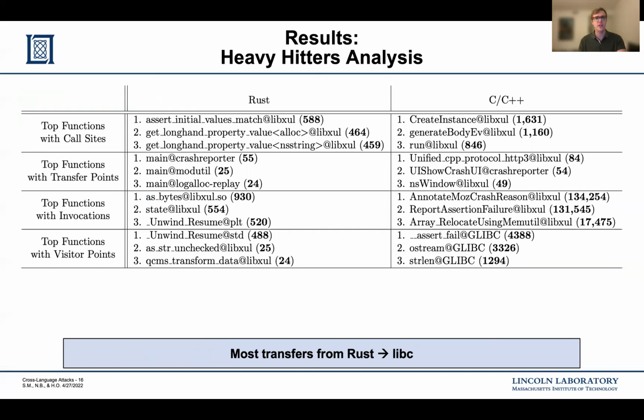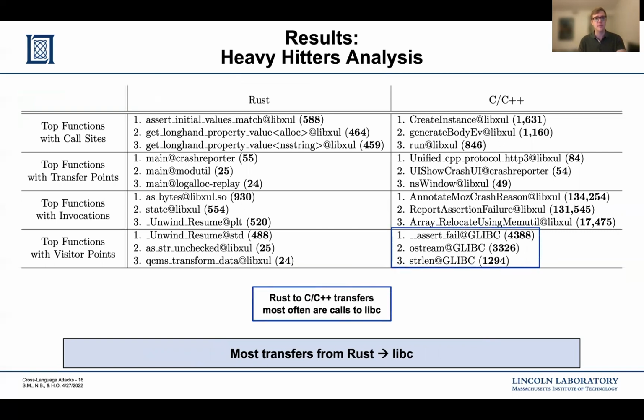Finally, for our heavy hitters analysis, we see that while most transfers are toward Rust, when Rust calls a C, C++ function, it is most commonly associated with libc. This makes sense as the Rust standard library is built on top of libc. In particular, we posit that this is a fruitful area for future defensive work against CLA to focus.